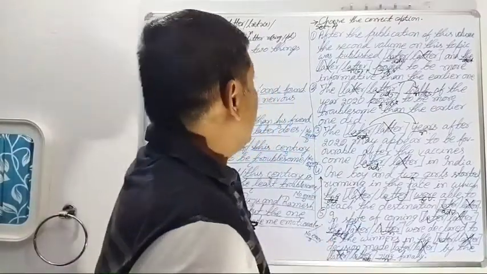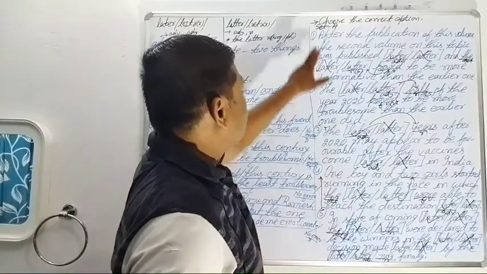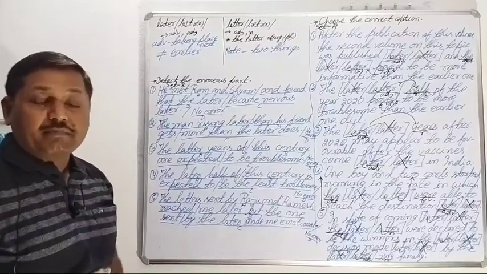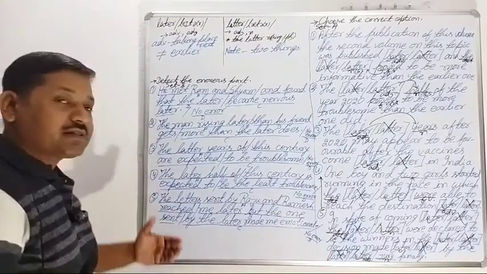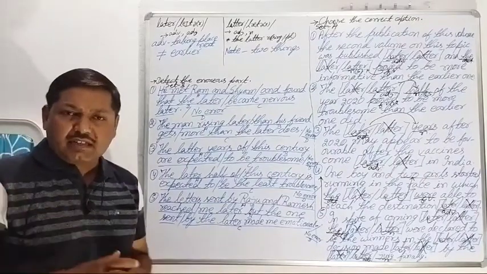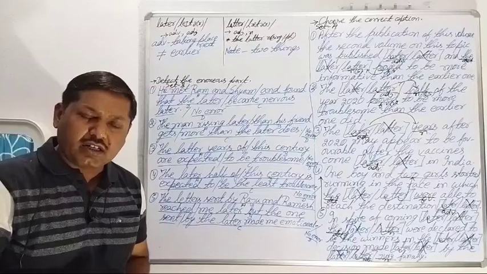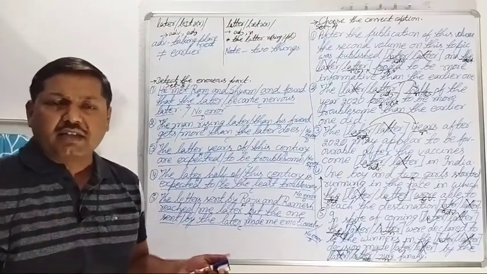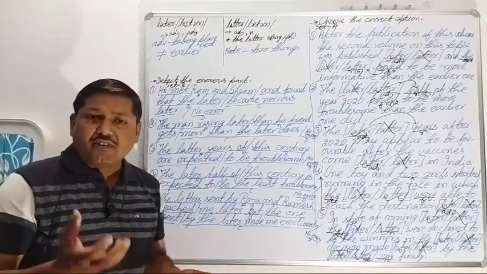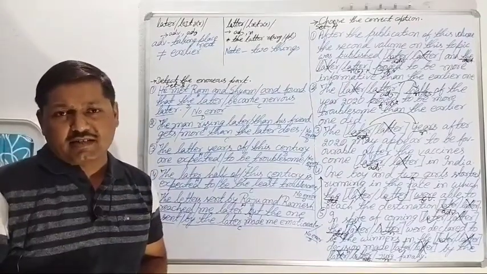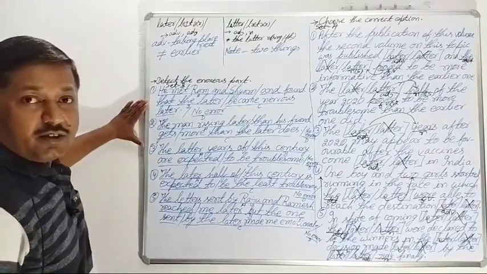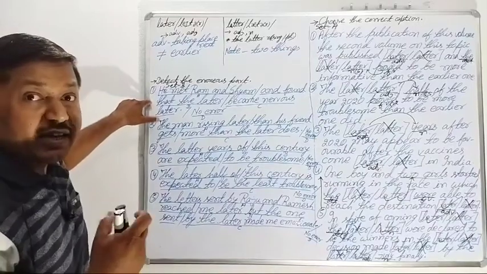Now, after solving the 5 questions of set A, I would like to draw your attention to set B. That is most important because these types of questions are generally asked in competitive exams, and many examinees tell me, sir, we are not able to identify or detect the erroneous part, especially in sentences. This is why I have decided to give you here 5 sentences related to error detection.